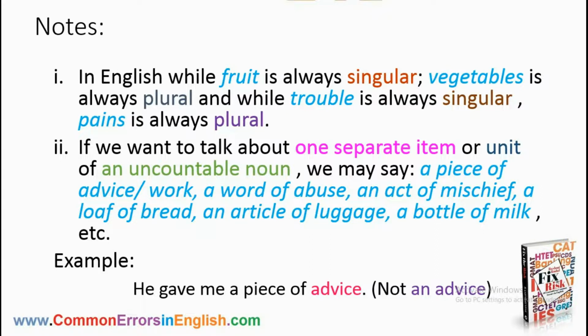If we want to talk about one separate item or unit of an uncountable noun, we may say a piece of advice or work, a word of abuse, an act of mischief, a loaf of bread, an article of luggage, a bottle of milk, etc. Look at the example. He gave me a piece of advice, not an advice.